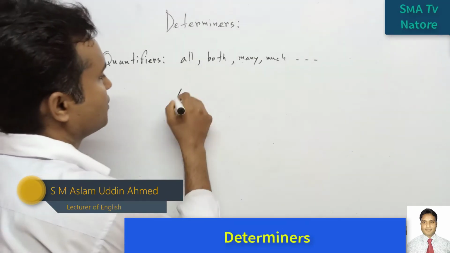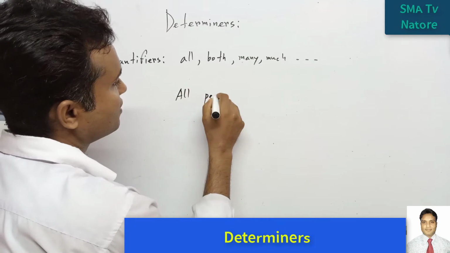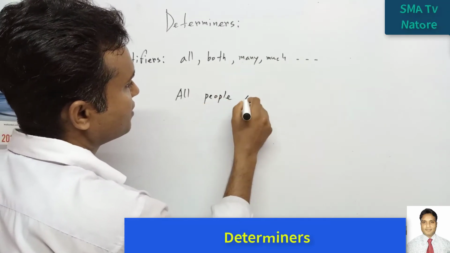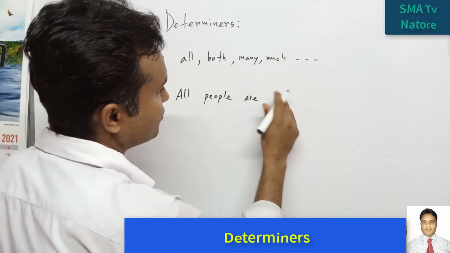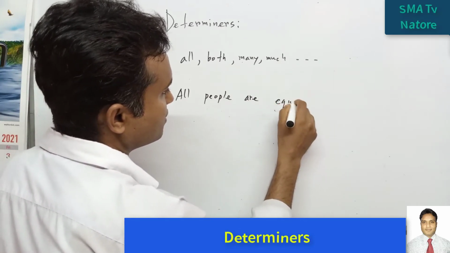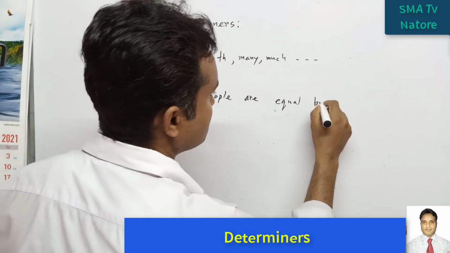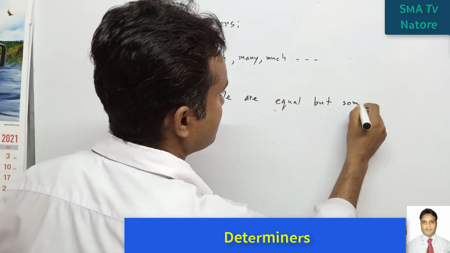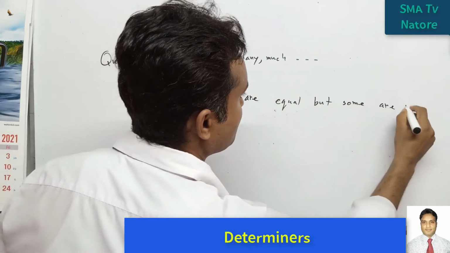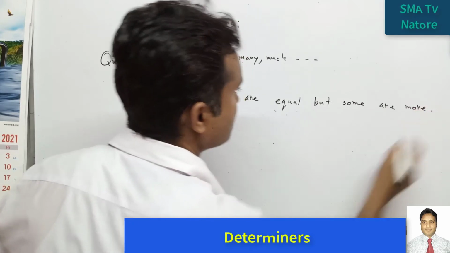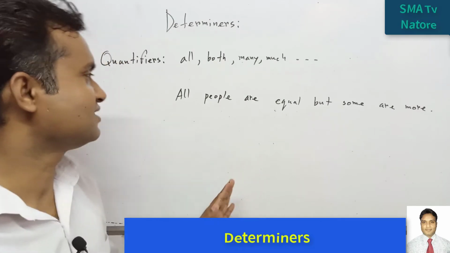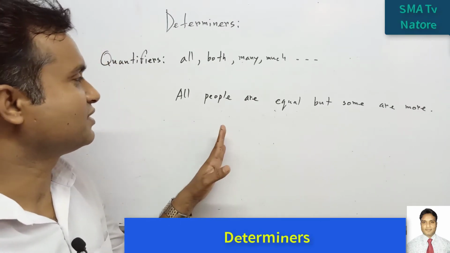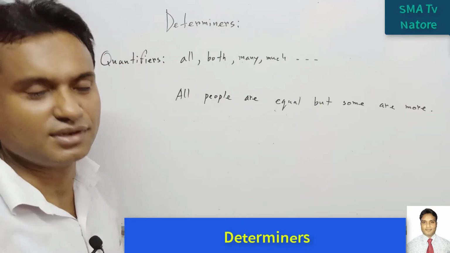For example, all people are equal, but some are more. So Jonathan Swift is the great satirist. So the speech of him is very much valuable.